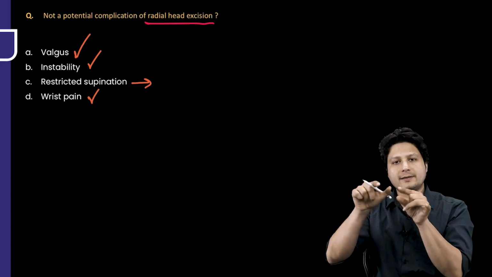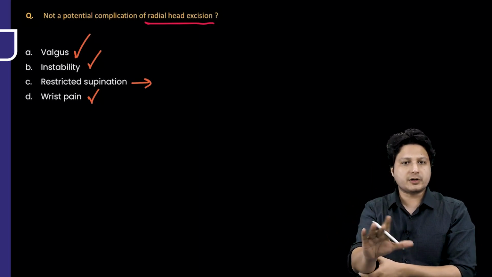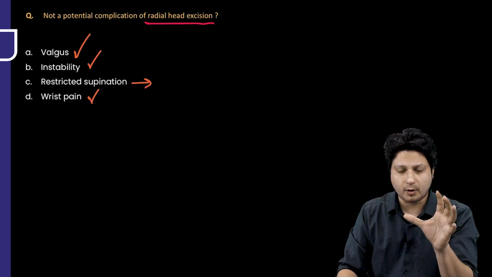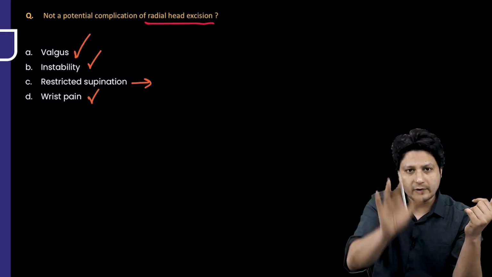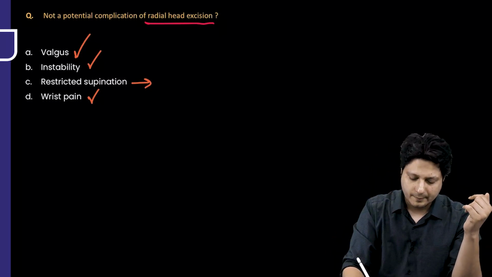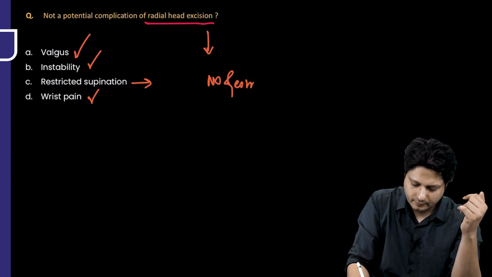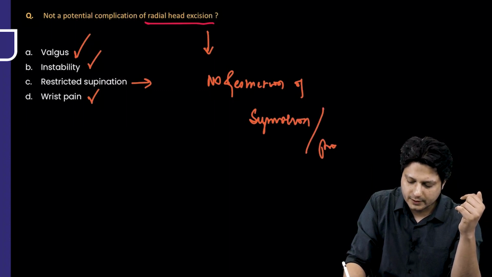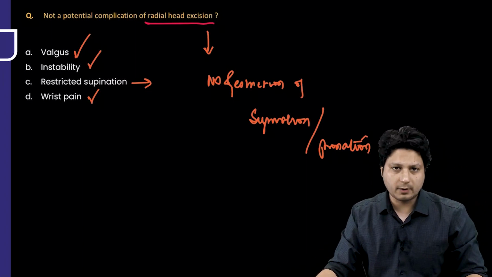Alright, no muscle is attached directly onto the radial head, as a result of which there will be no restriction of supination and pronation. This is something you have to remember very importantly: if this question is kept in your examination, this will always be the answer, that in radial head excision there will be no restriction of supination or pronation. As far as elbow movements are concerned, it will be absolutely normal.